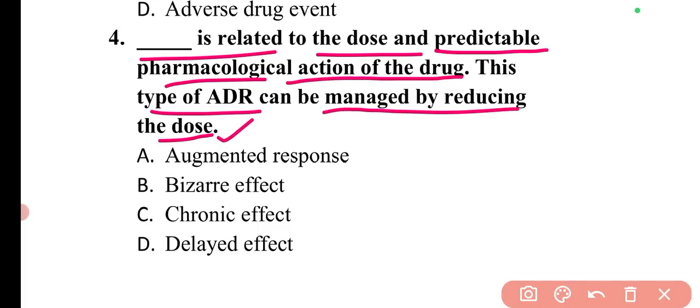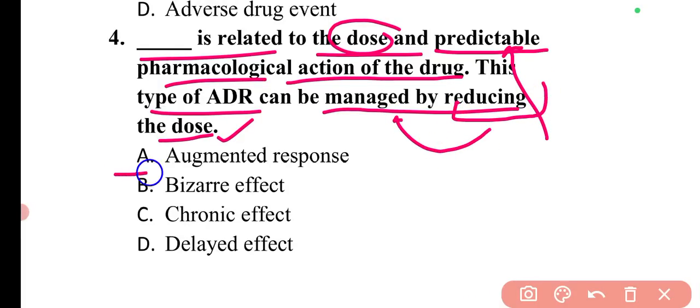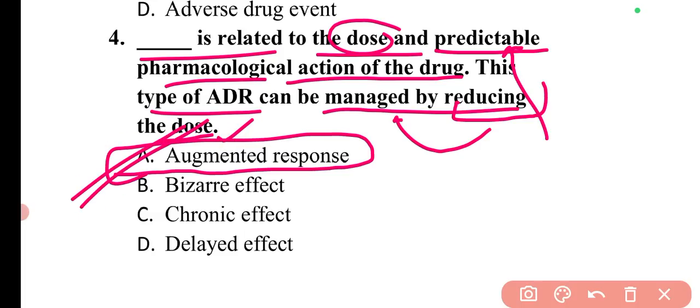So these are basically related to dose, like at a particular dose, these types of adverse drug reactions are occurring. And these are the predictable pharmacological actions, like by giving this drug, this can be the possible adverse drug reaction, or adverse drug effect. This can be a possible thing by using this particular drug. So by reducing the dose of the drug, these types of adverse drug reactions can be managed. So these are the augmented responses. So here option A will be the correct answer.